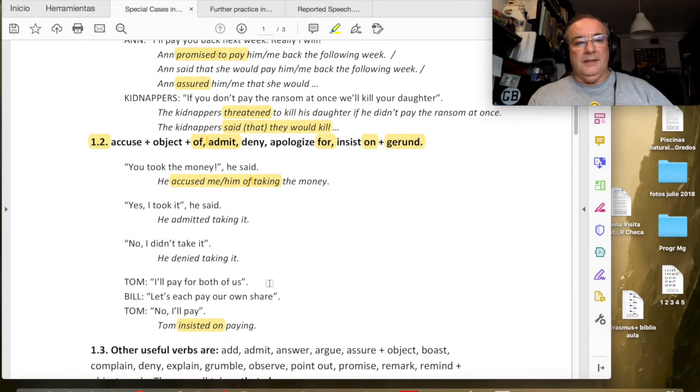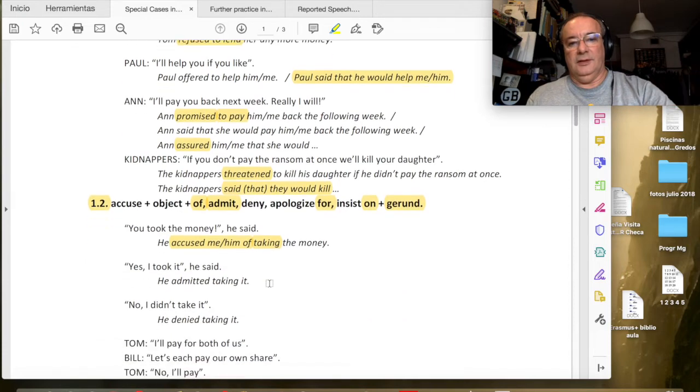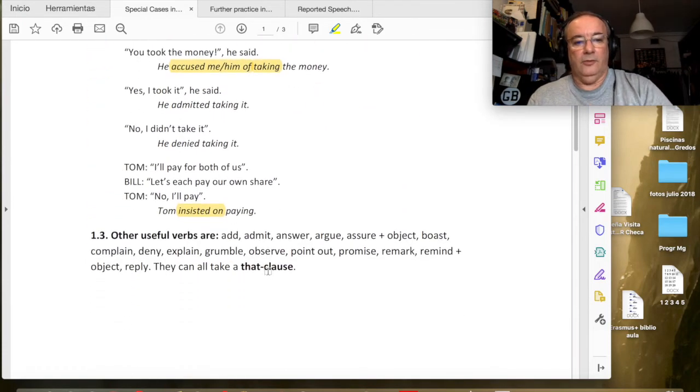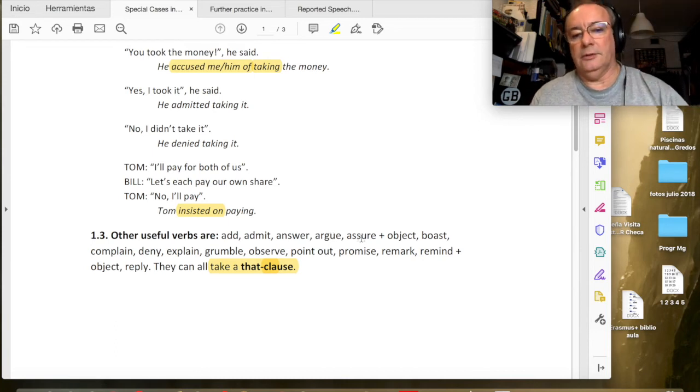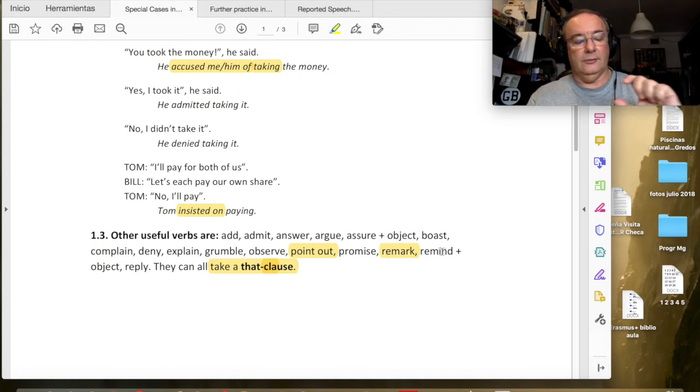Now, even if we have these particular infinitive or gerund structures, some of them can also, of course, take a that clause, the normal transformation with a that clause. Add, admit, answer, argue. Argue means argumentar, afirmar algo. Assure, asegurar, boast, fanfarronear de algo. Complain, quejarse, deny, negar. Explain, grumble, quejarse de algo. Observe, point out. Point out means señalar. Remark, señalar too. Remind, recordar a alguien de algo. Reply, contestar.